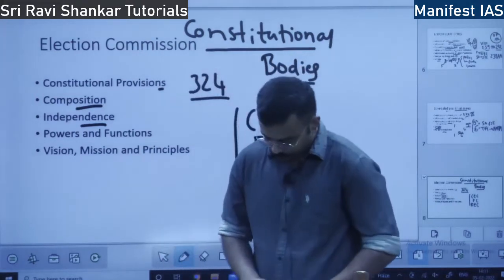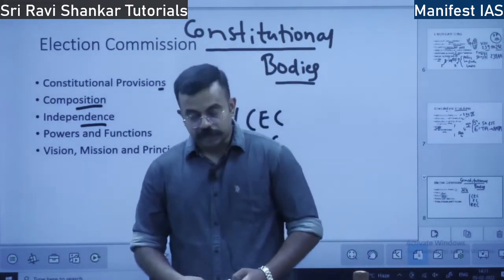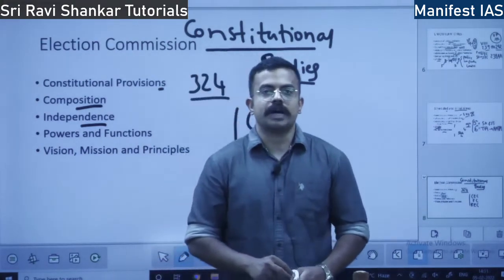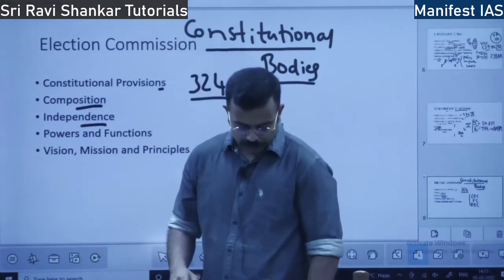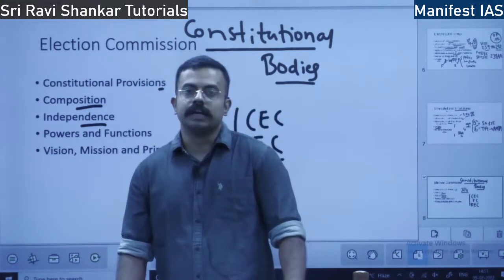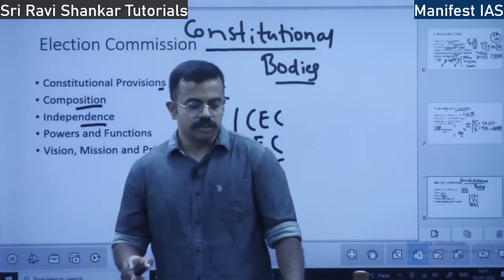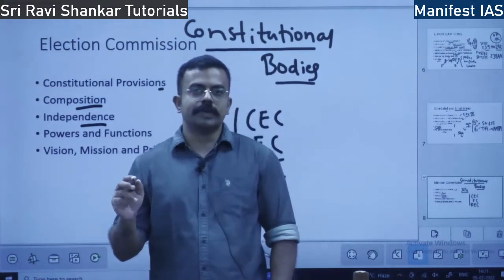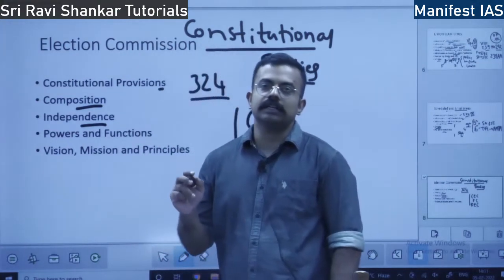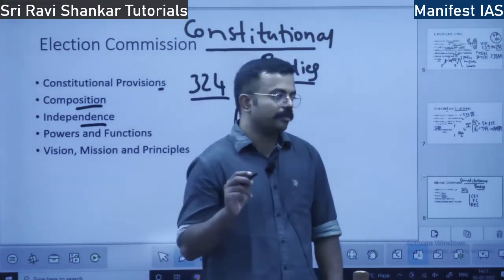Next is, okay, any other election commissioner apart from the chief election commissioner. So we have the chief election commissioner and 2 election commissioners, right? These 2 election commissioners cannot be removed until the chief election commissioner recommends.